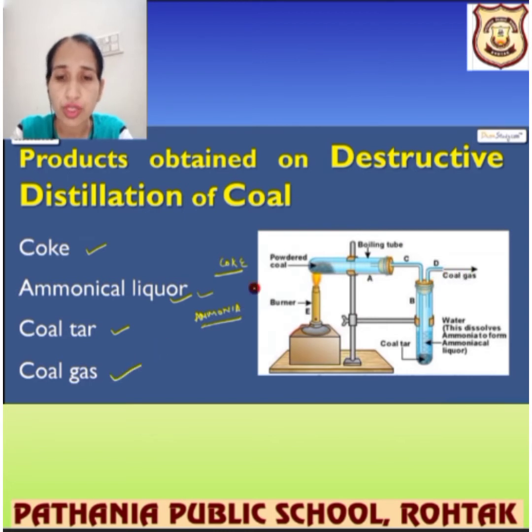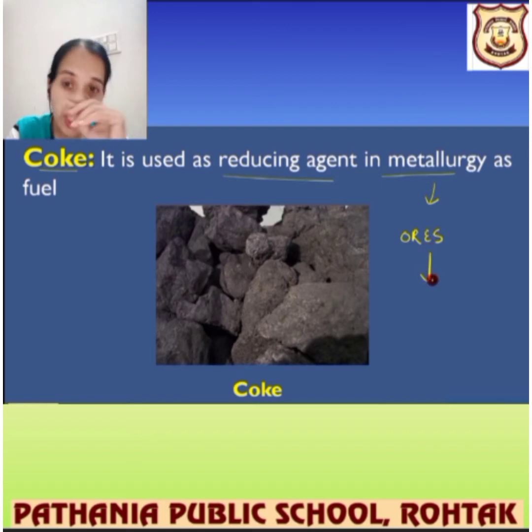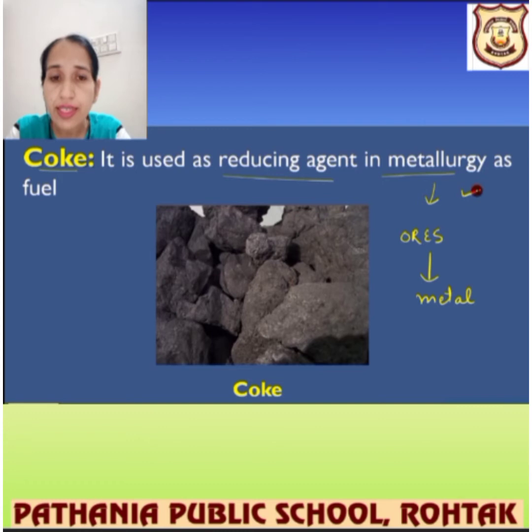Let's see their uses one by one. First we have coke. Where has coke been used? It is used as a reducing agent in metallurgy. Metals are not found as such in the earth's crust; they are found in ore forms, right? Extracting metals from the ores is called metallurgy, right?